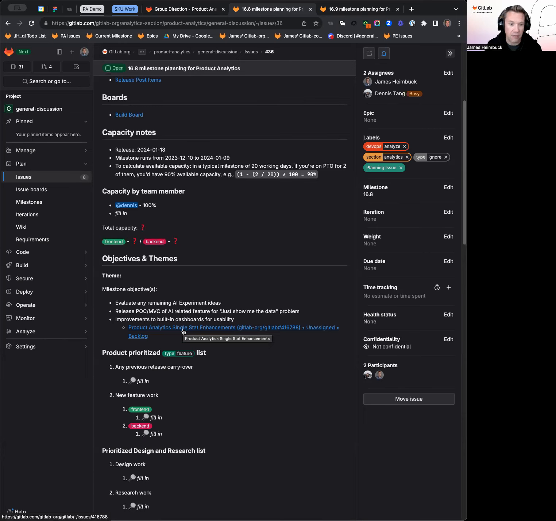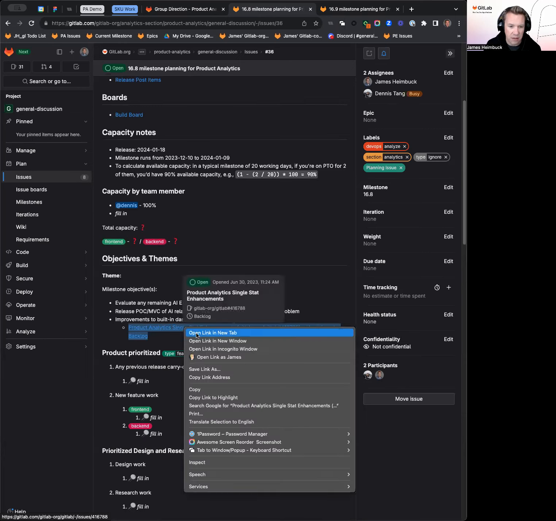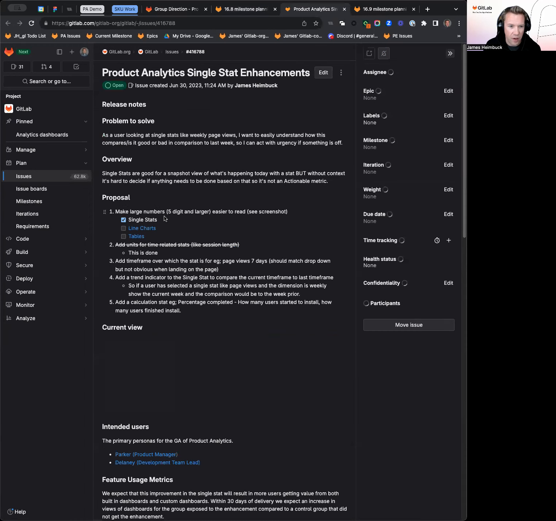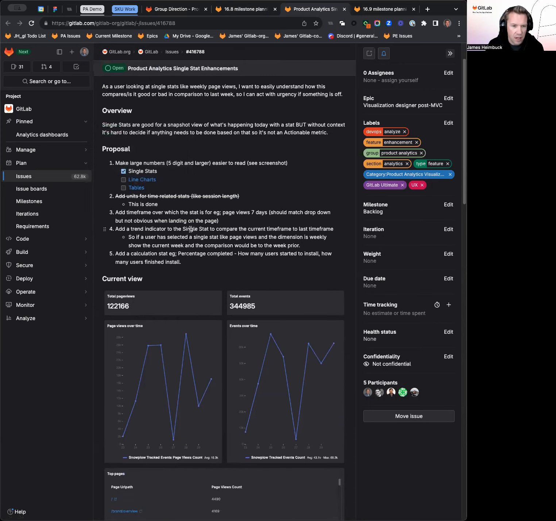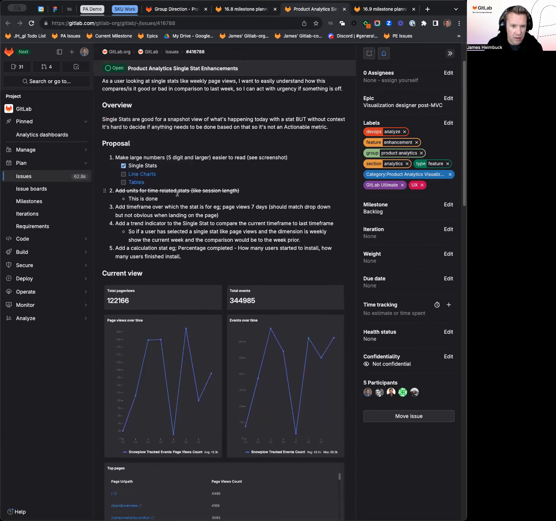So we can start picking off, I think, some of the items in the single stat enhancements. We've already done some around making large numbers more readable in single stats. We could also tackle line charts and tables. We've already added units for some of the things like session length, but we could probably add some others for the single stats. Adding time frame over which a stat is displayed so that you don't have to look back and forth between the filter and the chart itself.